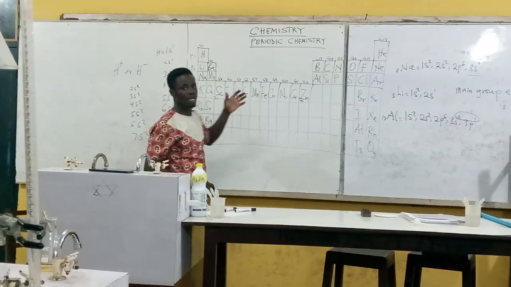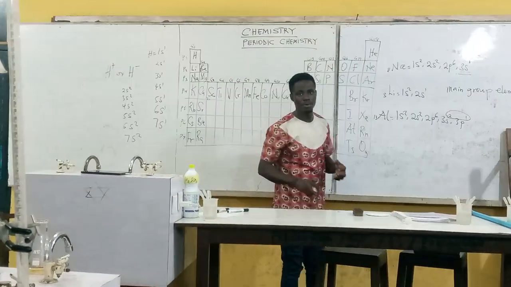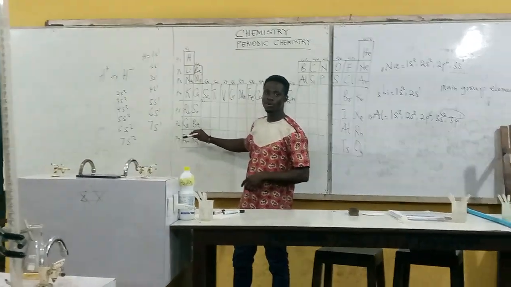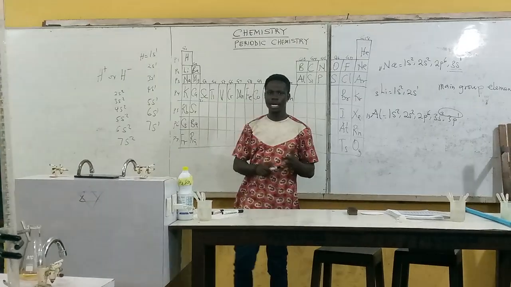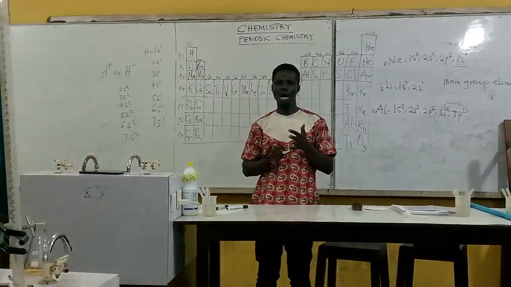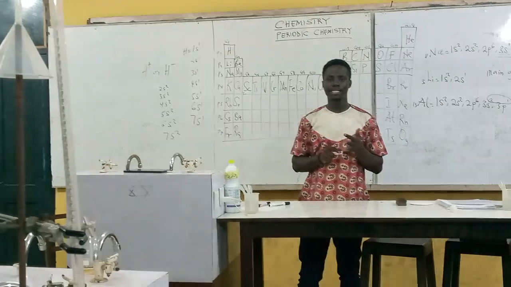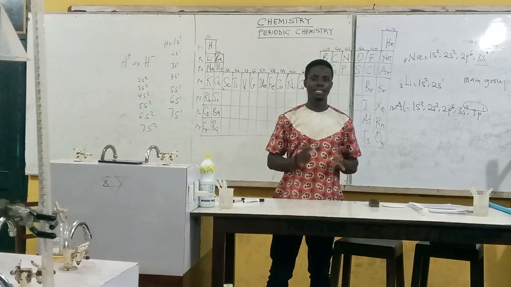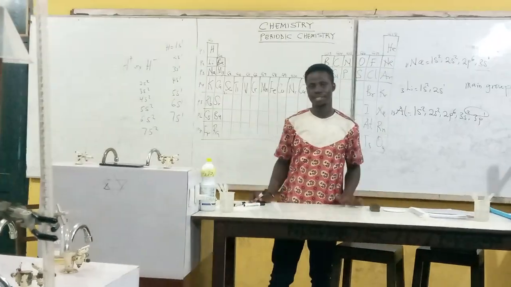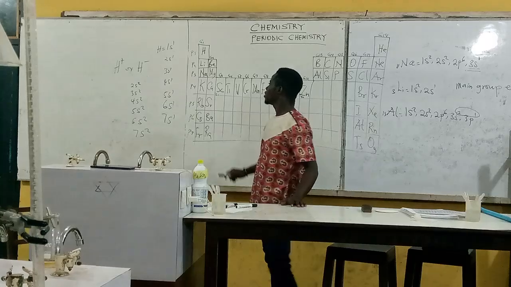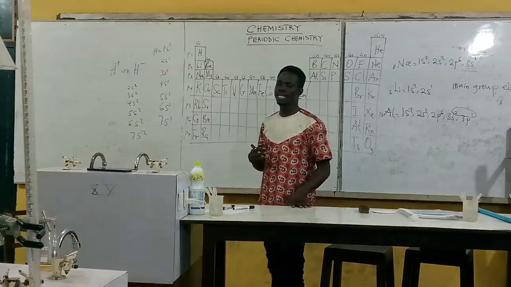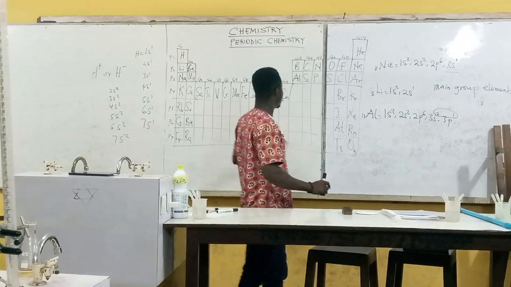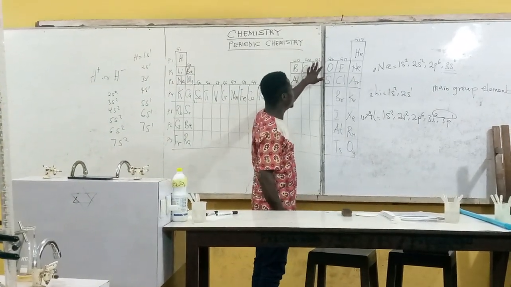We are going to look at some of the trends that happen when we are moving down the group, that is, moving from top to bottom of the periodic table. There are so many periodic trends that we are going to look at. We'll be looking at ionization energy, ionization potential or ionization enthalpy, the same thing. We'll also talk about some properties like atomic radius or atomic size and other things. But there are other names for these groups.